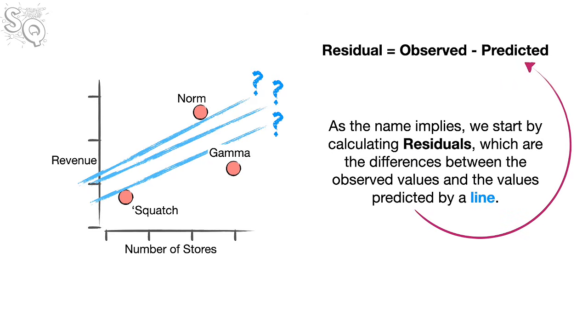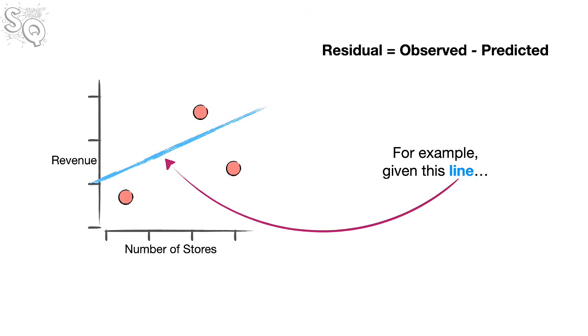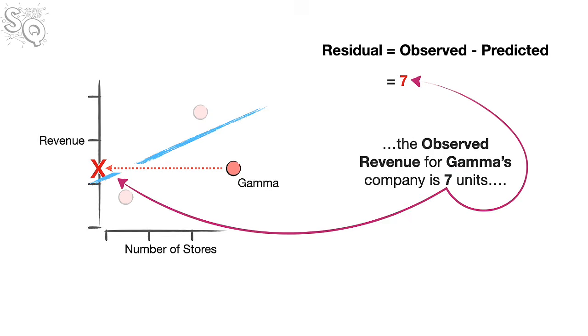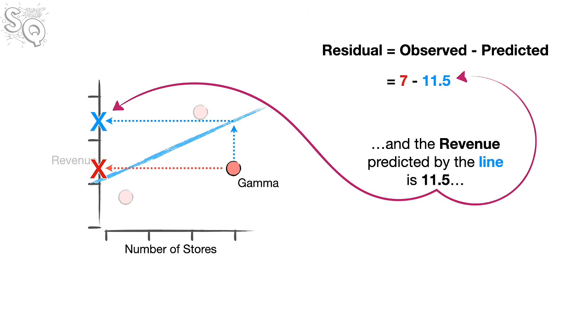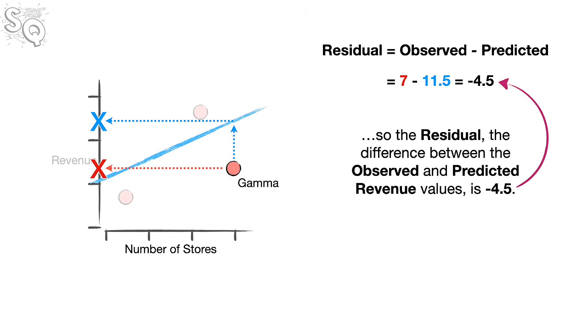As the name implies, we start by calculating residuals, which are the differences between the observed values and the values predicted by a line. For example, given this line, the observed revenue for Gamma's company is 7 units, and the revenue predicted by the line is 11.5. So the residual, the difference between the observed and predicted revenue values, is negative 4.5.